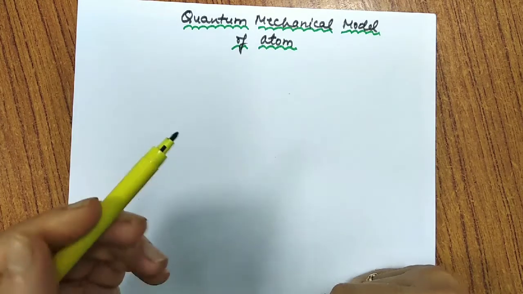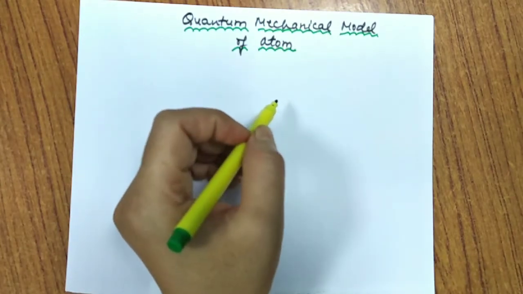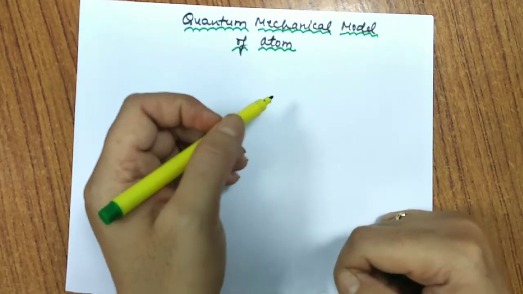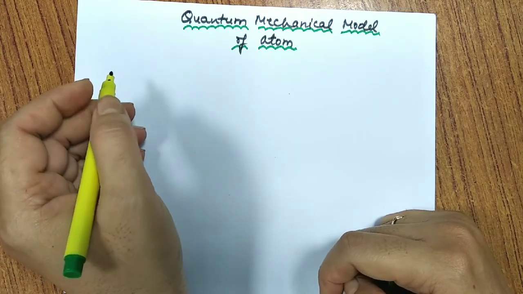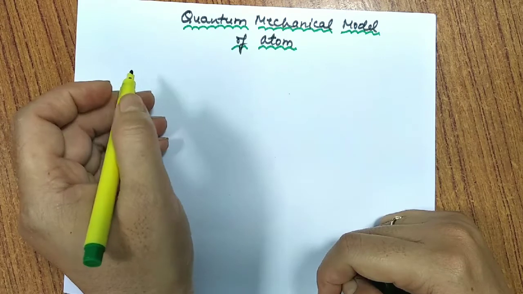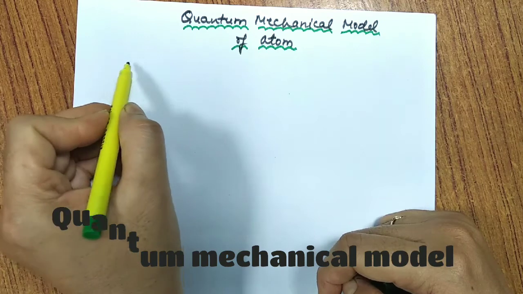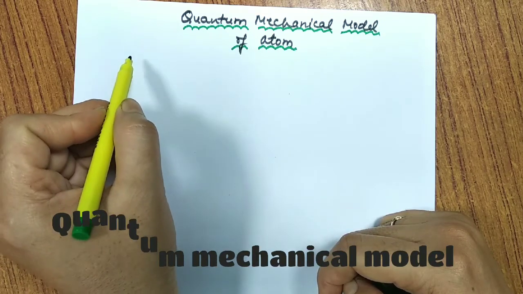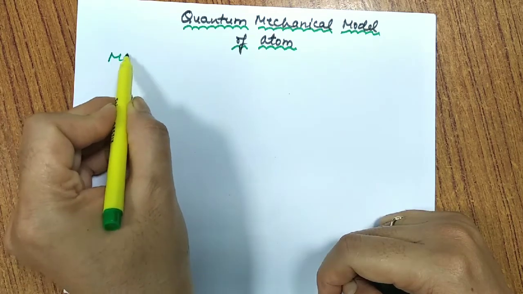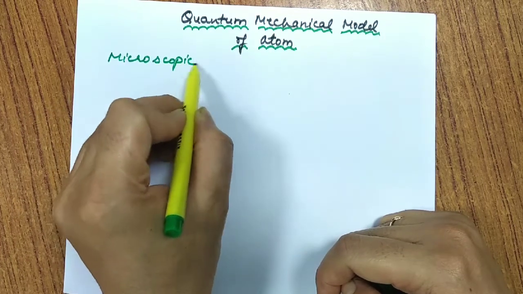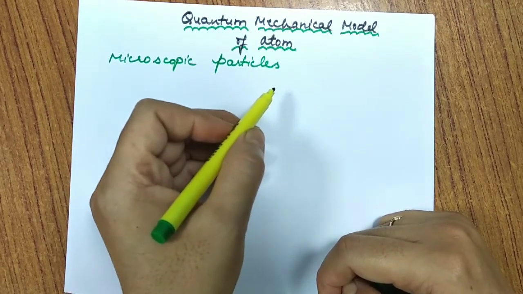So today, in continuation with chapter 2, class 11th, we'll discuss the quantum mechanical model of atom. First, what is the need for quantum mechanics? Classical mechanics, based on Newton's laws of motion, was able to explain the motion of all macroscopic objects, that means large objects, falling stones, a car moving on the road. But it fails to explain the motion of microscopic particles. So here there is a failure of classical mechanics, which is based on Newton's laws of motion.